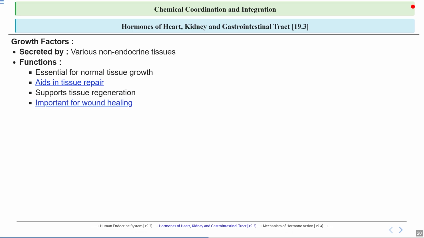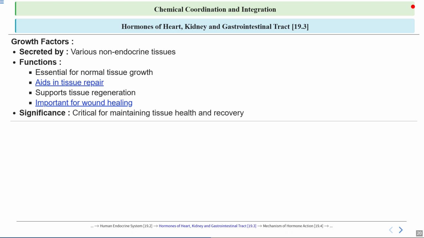It is important for wound healing. We have just discussed it. Significance. So it is critical for maintaining tissue health and recovery. Okay. So it is important. We have just discussed that it aids in tissue repair, it supports tissue regeneration, and it is very important for wound healing. So this is its significance.